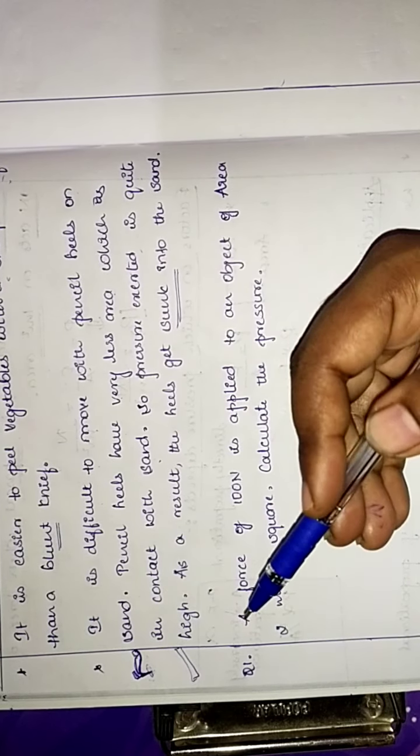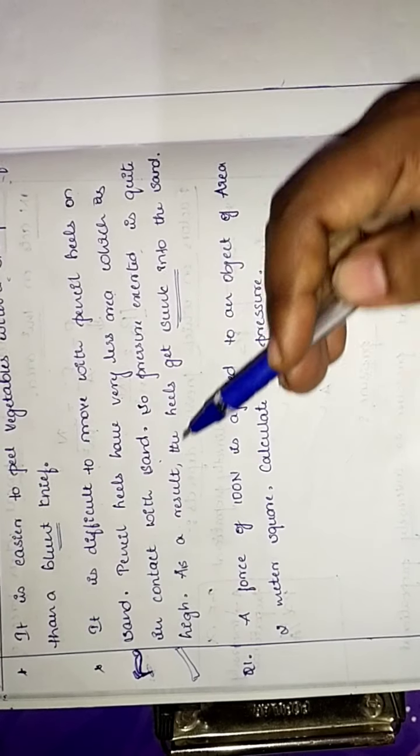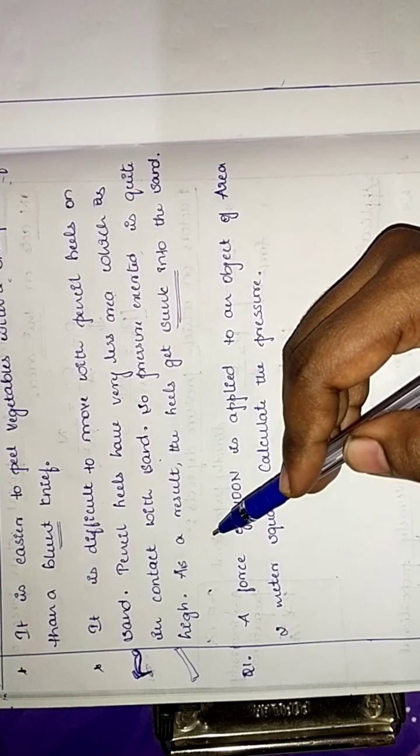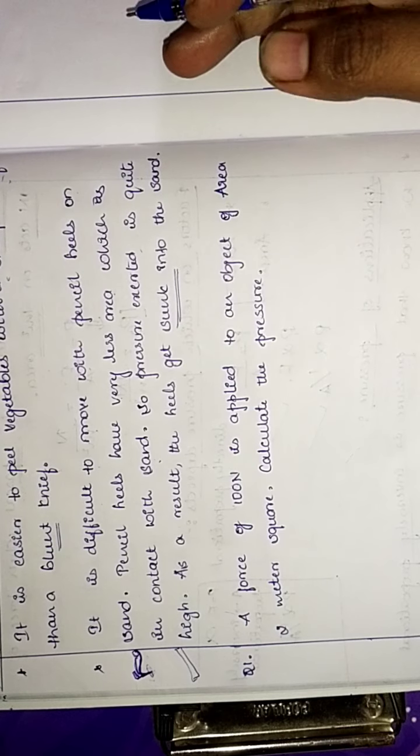In the above cases, thrust is the same, but effects are different. Therefore the effect of thrust depends on the area on which it acts.